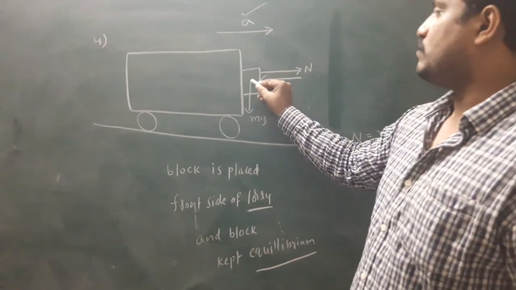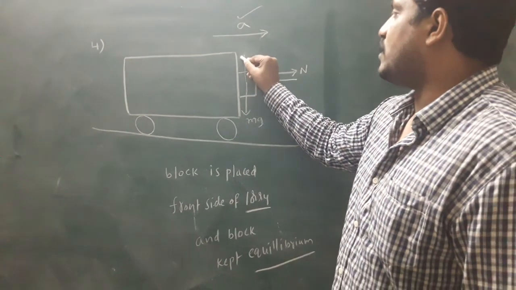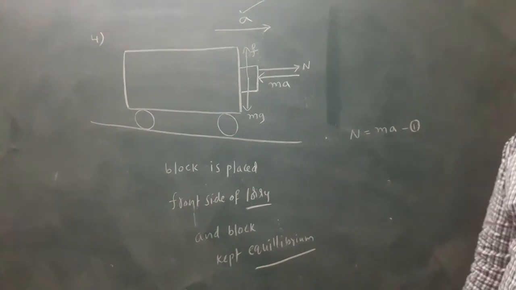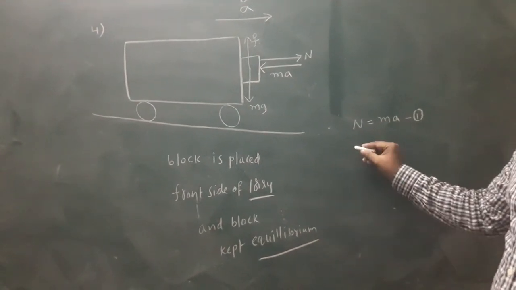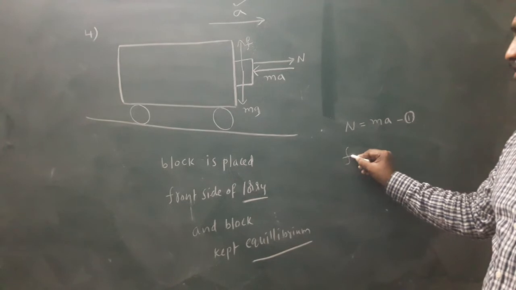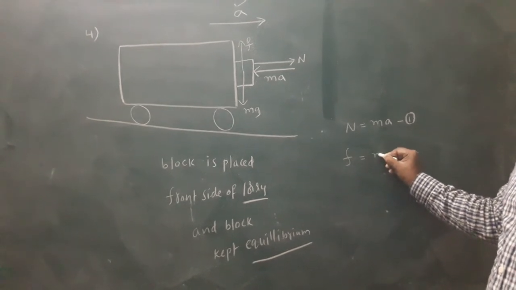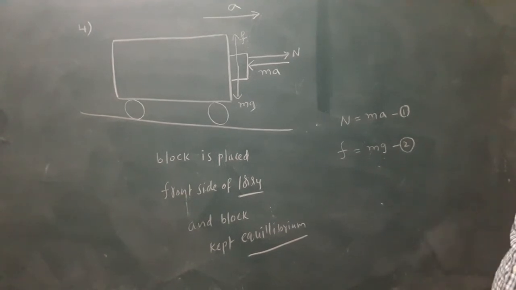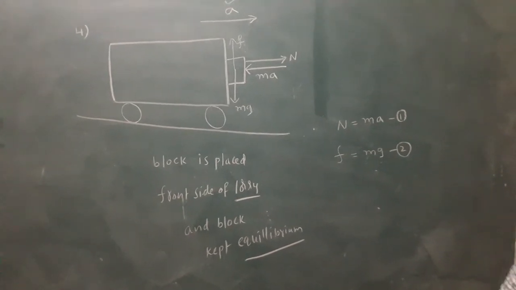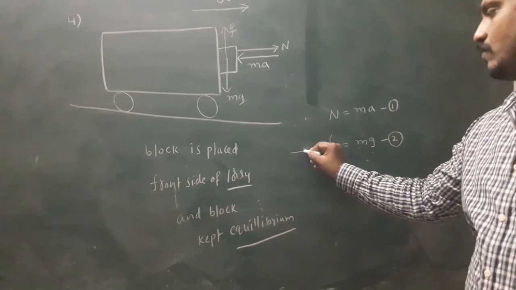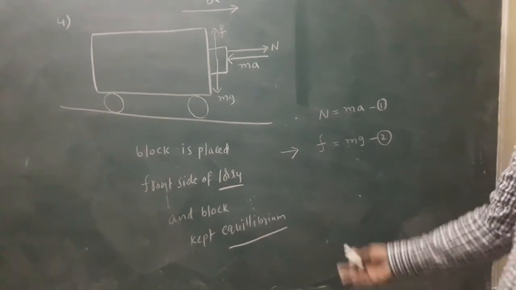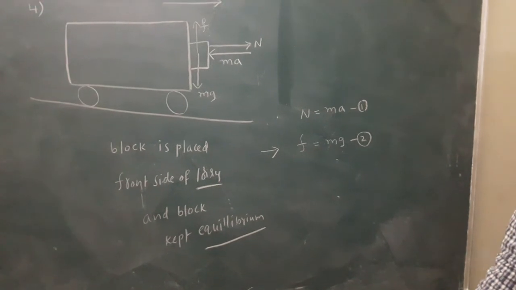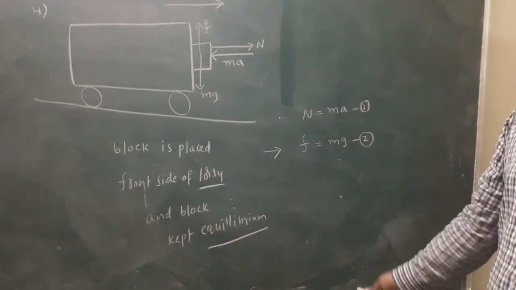That means it is moving downward, so friction acts upward. Friction always acts opposite to the motion. Simply, in the equilibrium condition, the frictional force is mg. In the final exam, you may need to determine the frictional force. In this situation, the frictional force formula is mg.